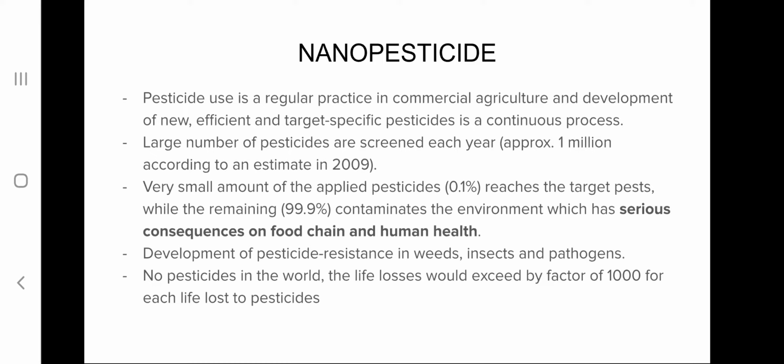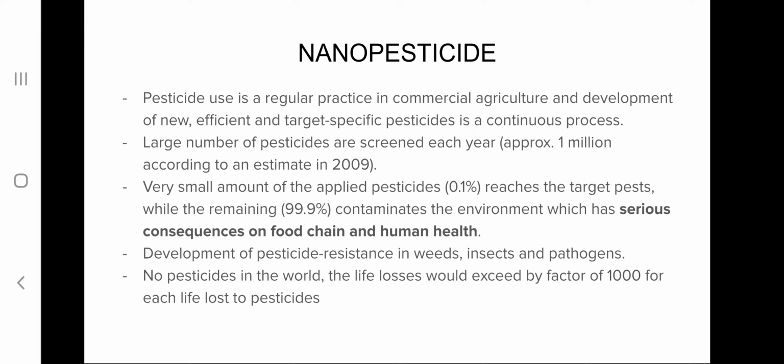And the use of pesticide in large quantity can also lead to organisms which are resistant to pesticide, such as weeds, insects or pathogens which have become resistant due to continuous use of chemical pesticides in large quantity.